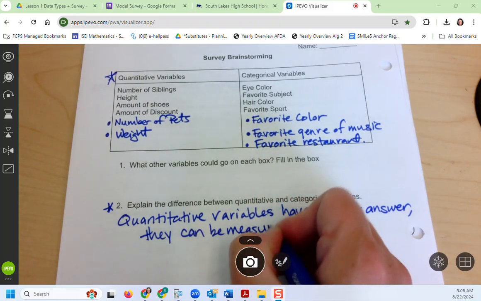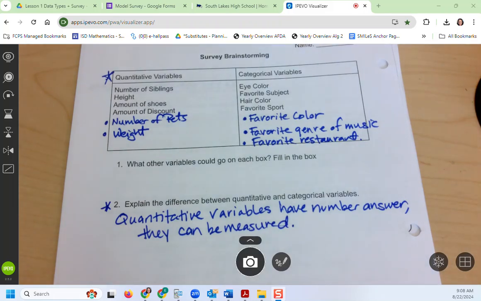So interestingly, if I asked you what room number your English class is in, that is a number answer, but it's not a measurement. I'm not measuring anything with that number. It's really just like a label. So it's actually not a quantitative variable, even though it's a number. It has to be something that you can measure.